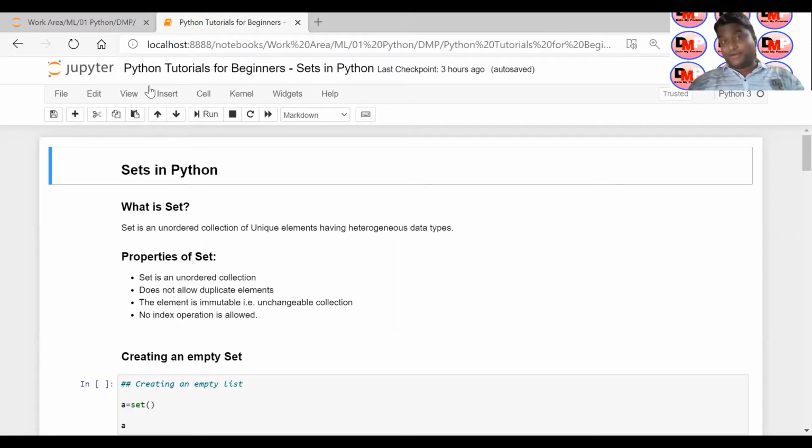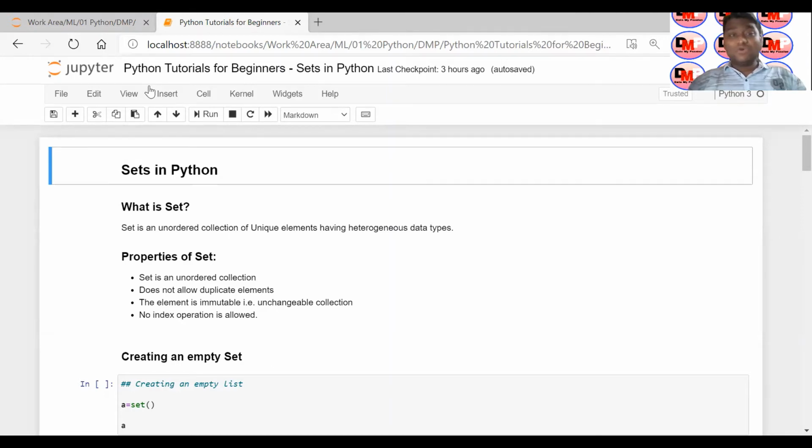It is also an unordered collection of unique elements. It means that a set does not allow duplicate entries. Whatever value you put under a set, it will be unique. You cannot have two same values in a set. This is the same set which we have studied in our 9th or 10th standard.